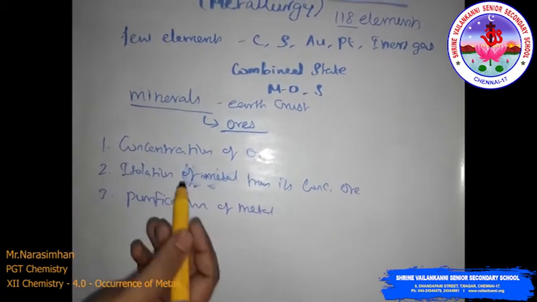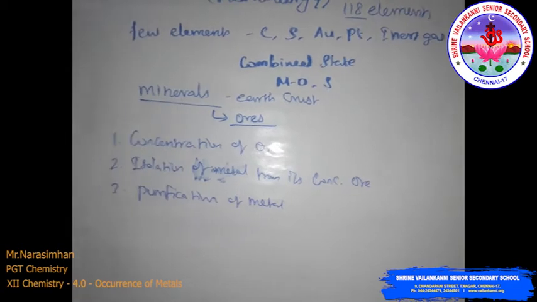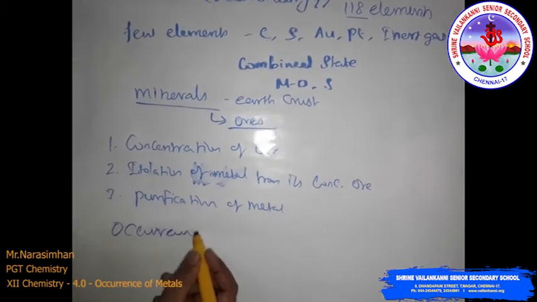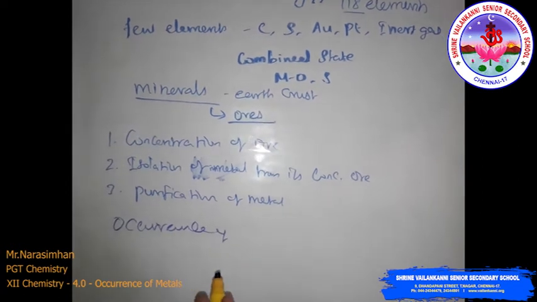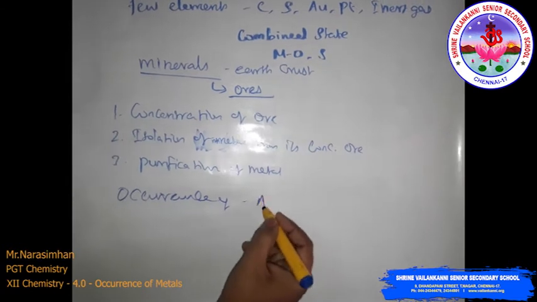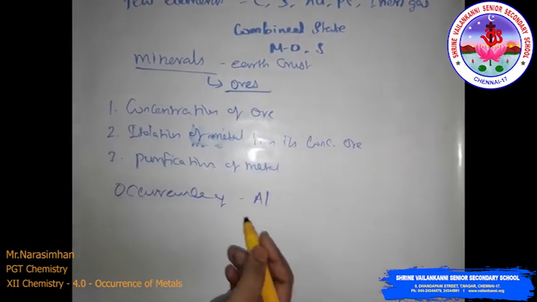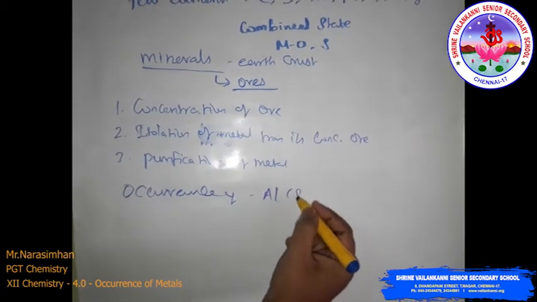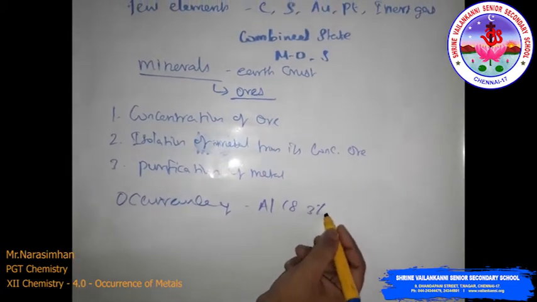Now see the occurrence of metals. The most abundant metal in the earth's crust is aluminum, nearly 8.3% by weight.